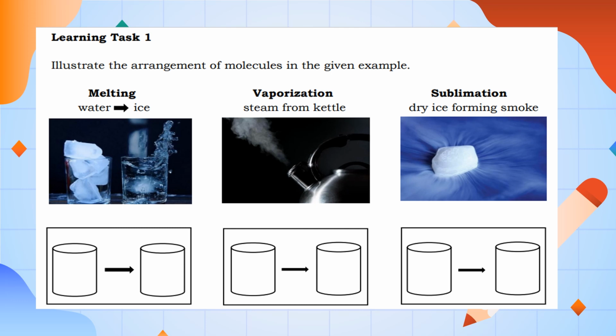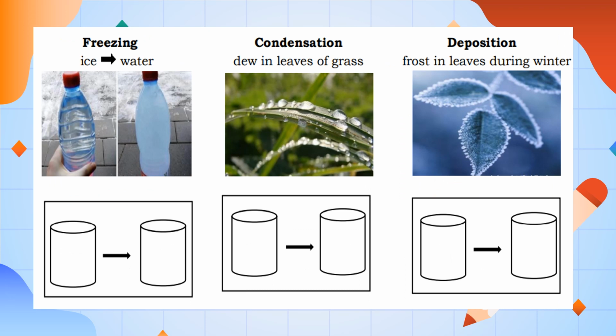From the boxes below, you will draw the arrangement of particles or molecules of the given example. Freezing: water turns to ice. The next one is condensation: dew on leaves of grass. And the last is deposition: frost on leaves during winter.